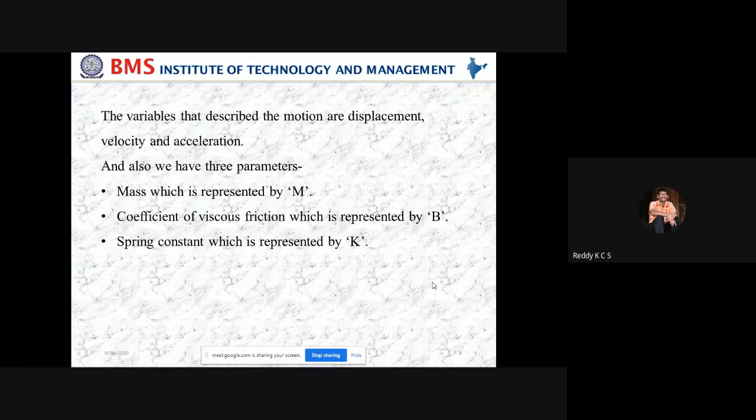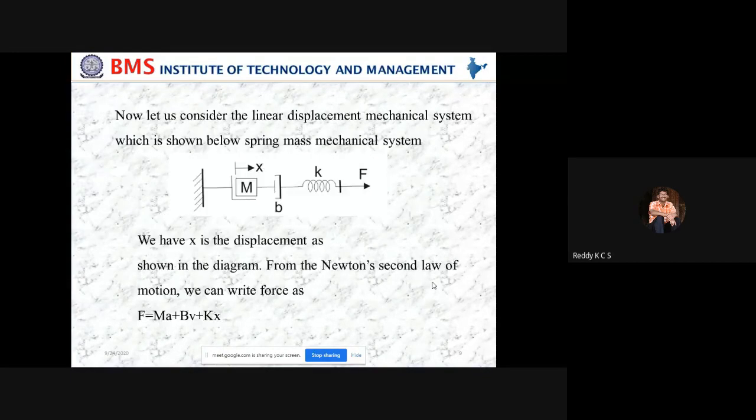And we also have three parameters present in any mechanical system: mass, damper, and spring. Mass and spring are called conservative, energy storage elements, and the damper is called a dissipative element. So these three parameters are considered in any mechanical system. What are they? Mass, represented by m, the coefficient of viscous friction, represented by b, and the spring constant, represented by k.